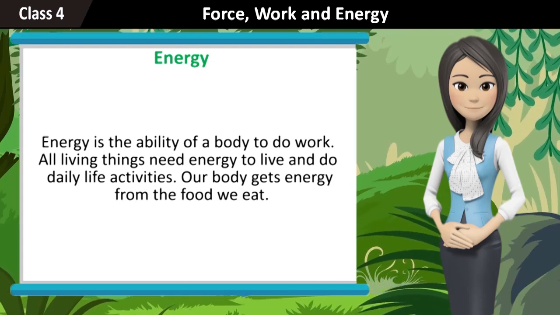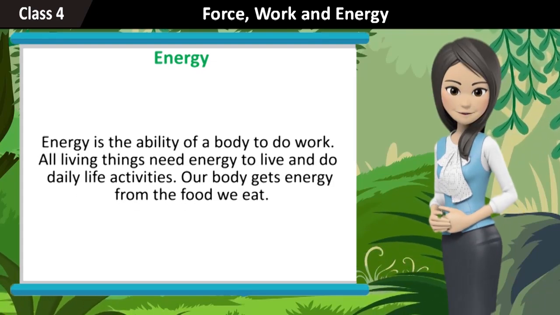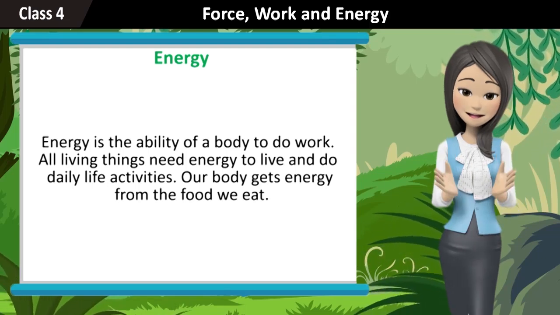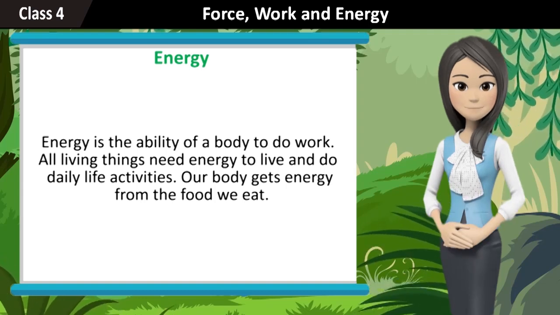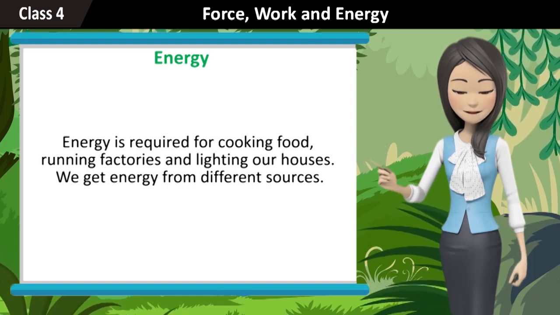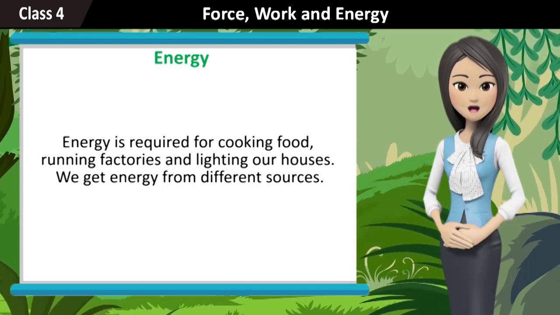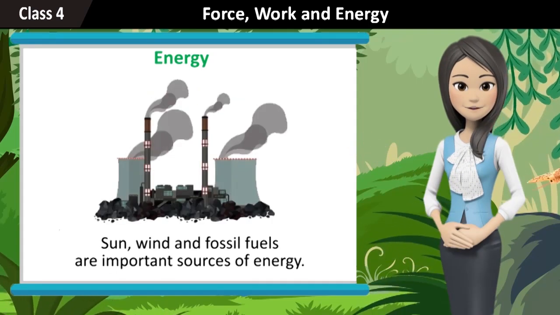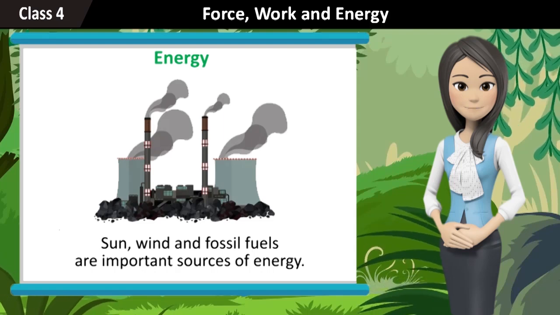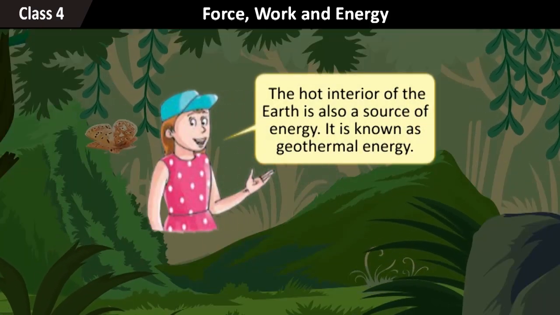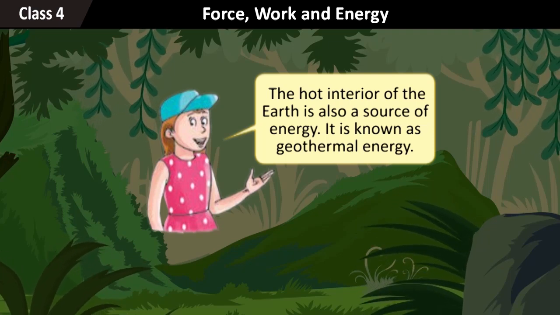Energy. Energy is the ability of a body to do work. All living things need energy to live and do daily life activities. Our body gets energy from the food we eat. Energy is required for cooking food, running factories, and lighting our houses. We get energy from different sources. Sun, wind, and fossil fuels are important sources of energy. The hot interior of the earth is also a source of energy. It is known as geothermal energy.